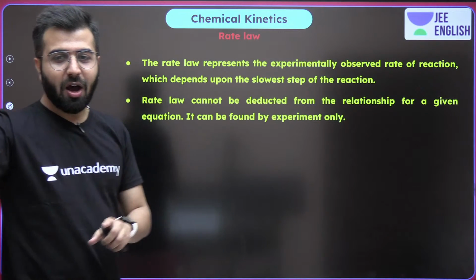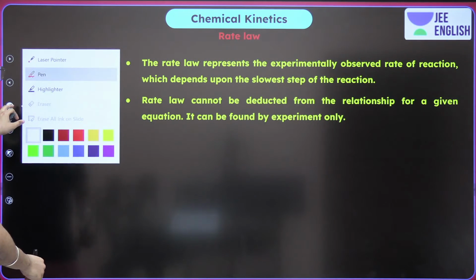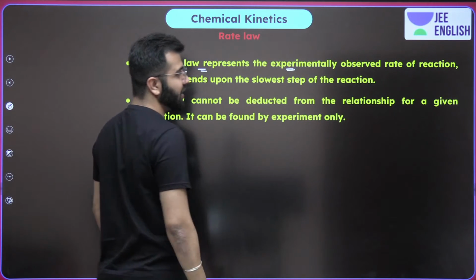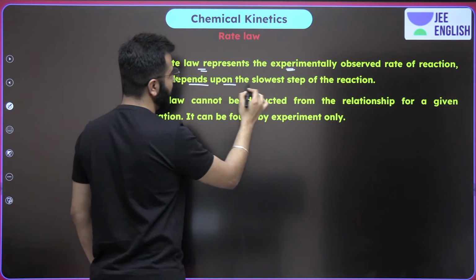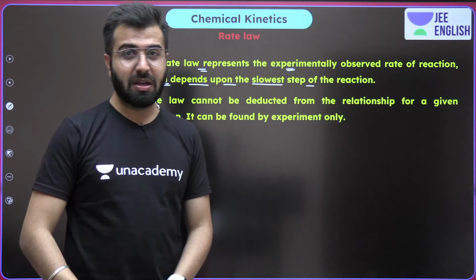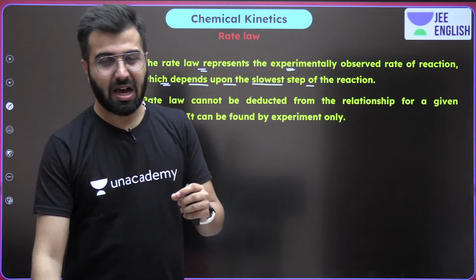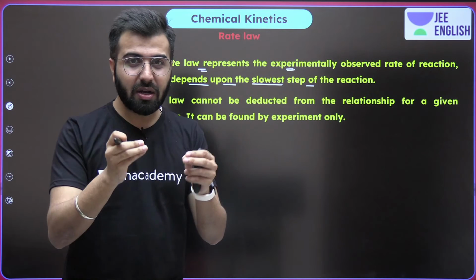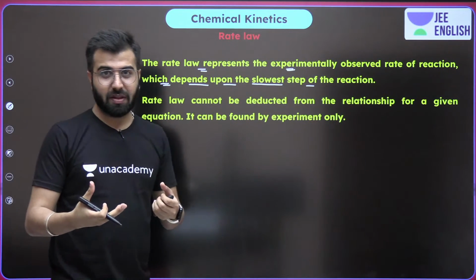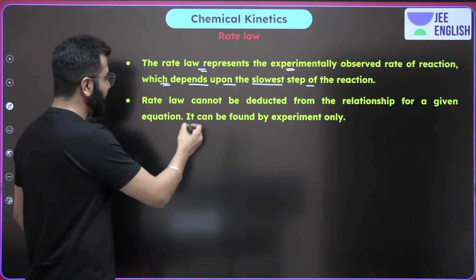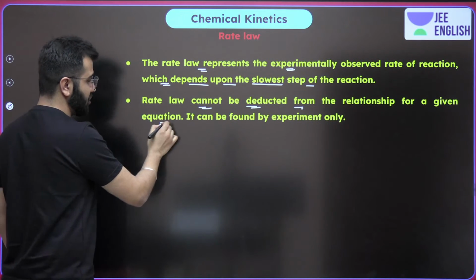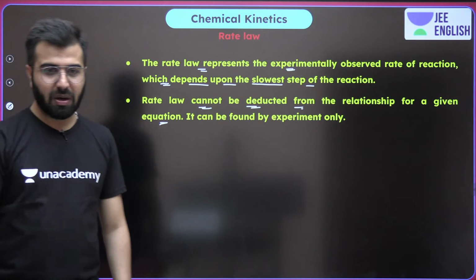Let me know. And now let's talk about the statements over here. The rate law represents the experimentally observed rate of reaction, which clearly depends upon the slowest step of the reaction. That means which reactants come together when the reaction is taking place, and how much time they take. So do remember that the rate law cannot be deduced from the relationship given by the equation that we were looking at, the previous one.